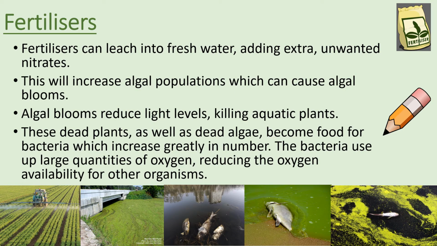What happens is that the fertilizer can leach into fresh water, adding extra unwanted nitrates. This will increase algal populations, which can cause an algal bloom, which is the green layer that you see over the water. Algal blooms reduce light levels so that the plants underneath the algae cannot photosynthesize. This kills aquatic plants, so these dead plants as well as the dead algae become food for bacteria, which increases the bacteria number. Bacteria use up a large quantity of oxygen, which reduces oxygen availability for other organisms, which therefore decreases the biodiversity.